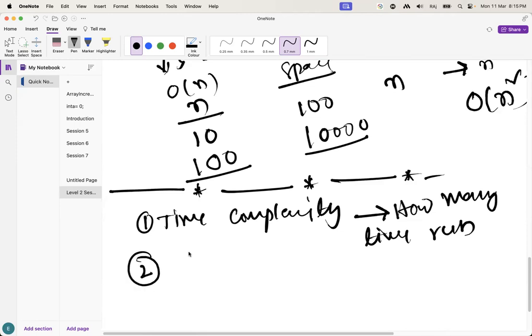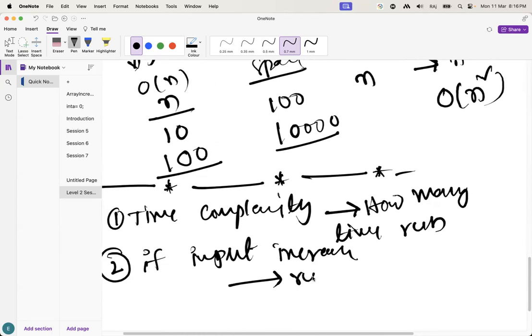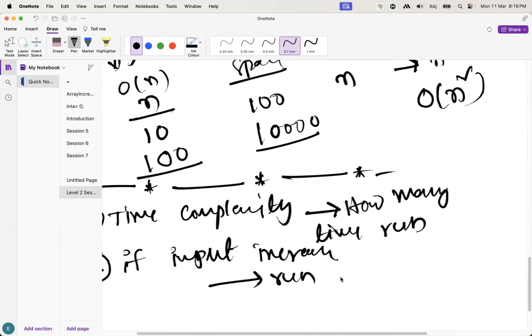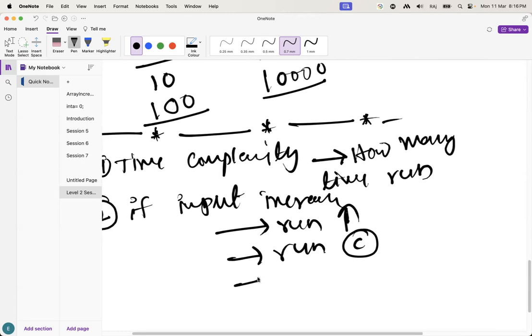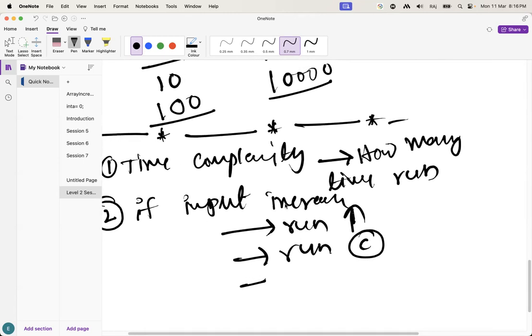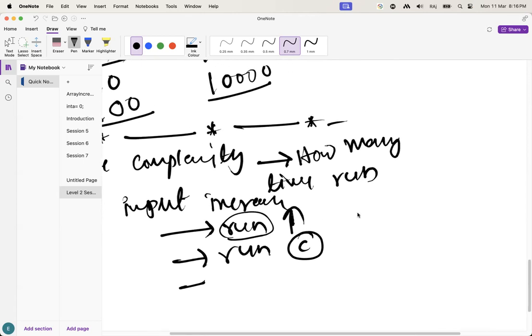The second thing is, if the input size increases, we have to check whether the runtime is increasing or the runtime is constant. If the runtime is increasing, how much proportion is it increasing?